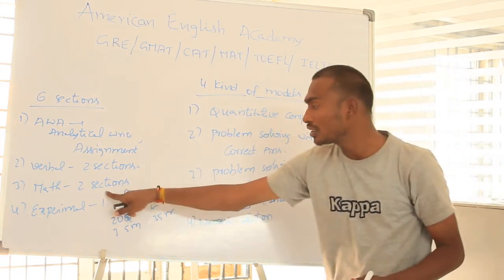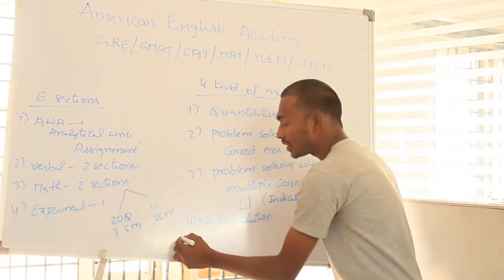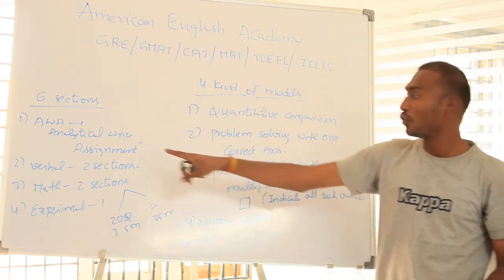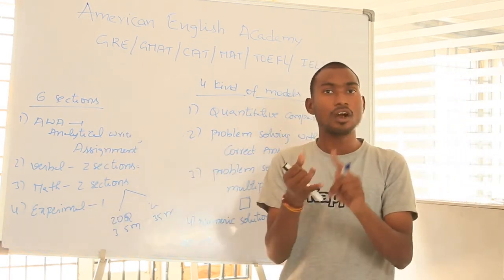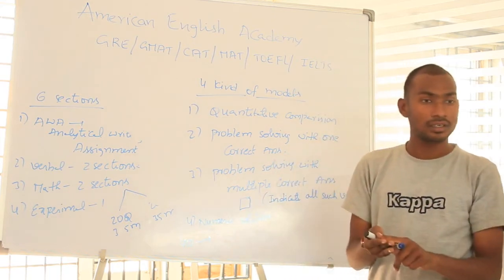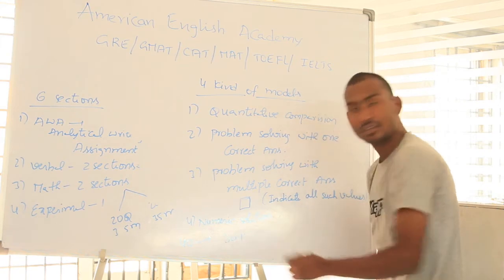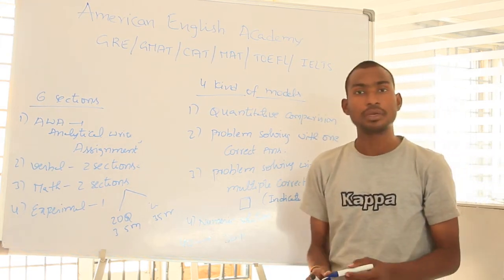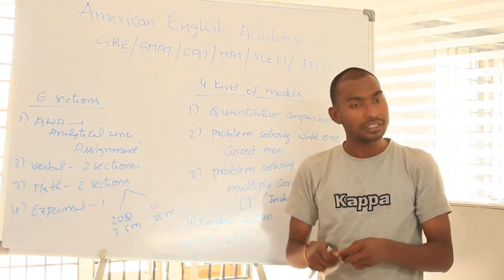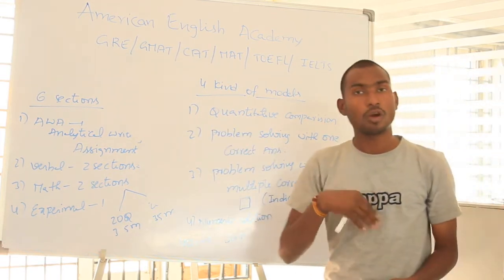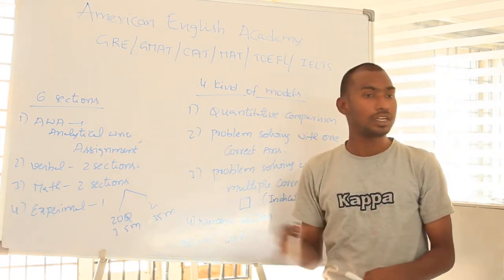In the math 2 sections, actually 40 questions are there. If we know basics on these 4 topics, arithmetic, algebra, geometry, data analysis and interpretation, we can get more than 30, because they will ask related to the basics. In verbal, if we have good communication in English, we can get a score.